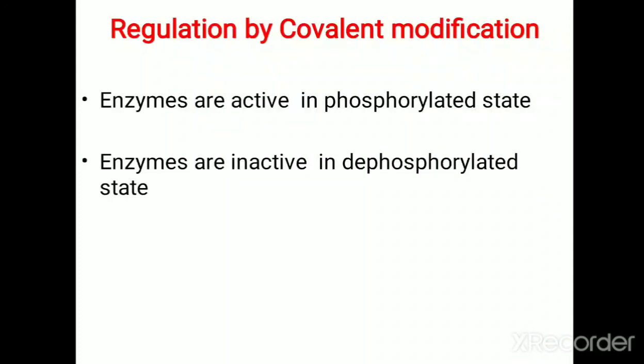In the case of glycolysis, all these enzymes are activated in the presence of insulin. So all the glycolytic enzymes are active in the dephosphorylated state and inactive in the phosphorylated state. Whereas in gluconeogenesis, all the gluconeogenic enzymes are inactive in the presence of insulin, so they are active in the phosphorylated state.